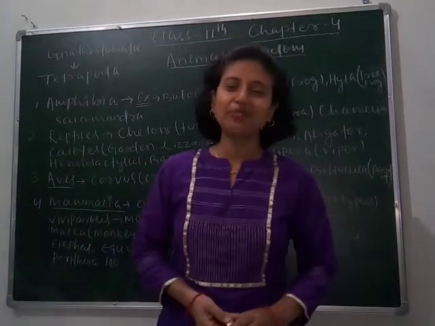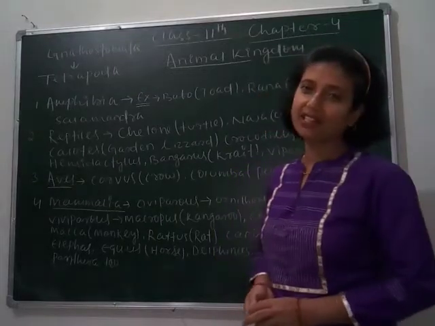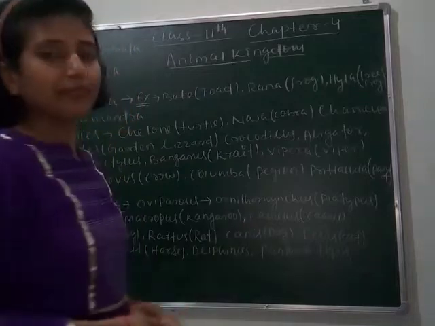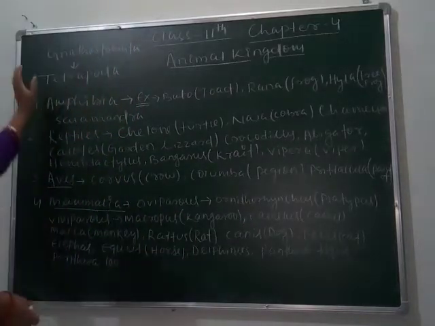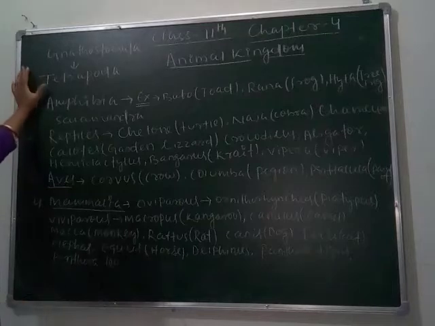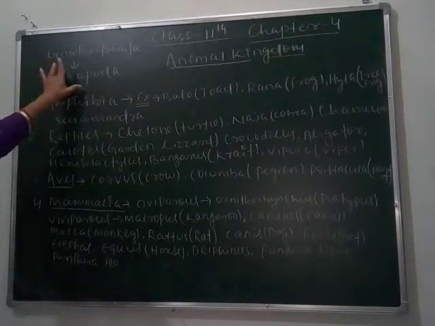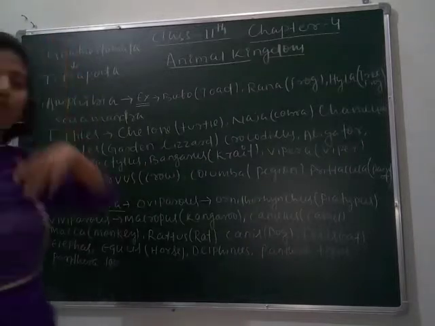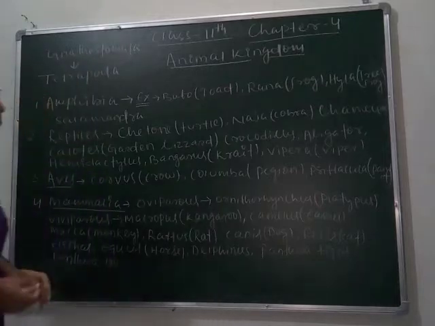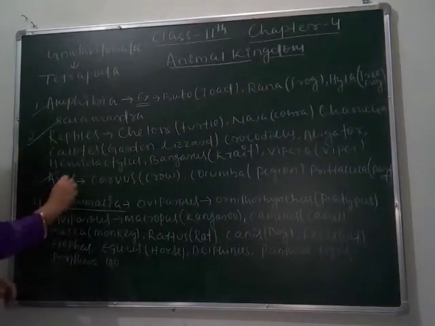Hello students, good morning. Today we will complete our chapter 4 of class 11, that is Animal Kingdom. We have already studied the super class Agnatha, in which we studied about pisces. And in this class we will study about Gnathostomata, in which tetrapods come. Tetrapod means those who have 4 legs or 4 limbs. In tetrapods we will study about amphibia, reptiles, aves and mammals.